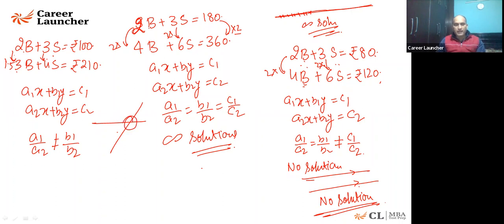So my dear, whenever I say a1 upon a2 is not equal to b1 upon b2, c1 c2 का कोई रोल ही नहीं है इसमें. If a1 upon a2 is not equal to b1 upon b2, means they are not talking about the same thing. Whenever two people are not talking about the same thing, there will be a unique solution between them. Because they're not fighting over something.